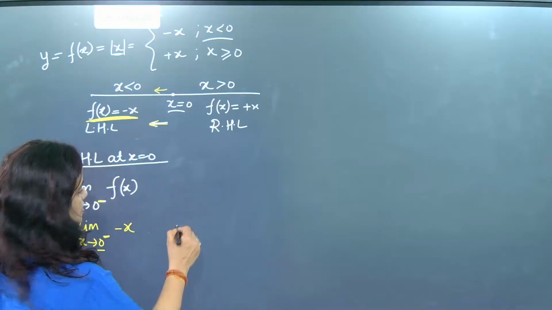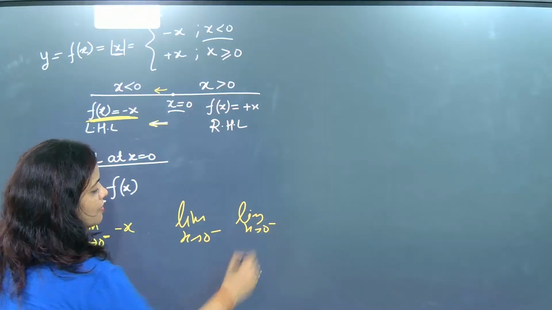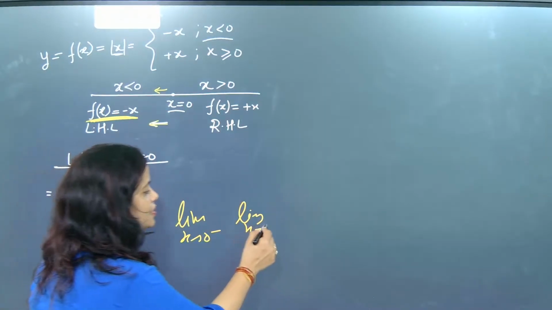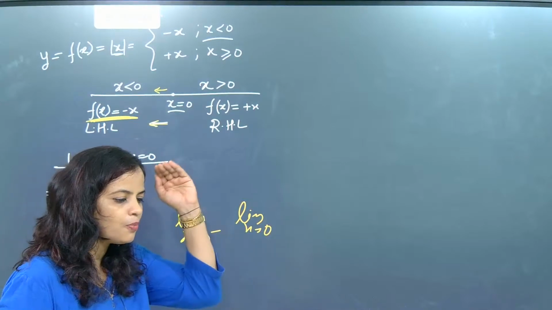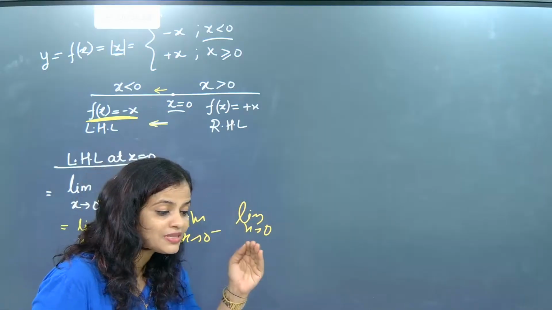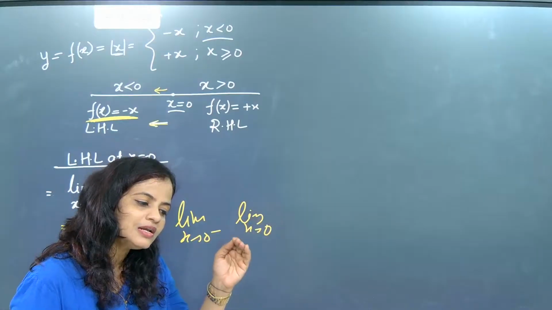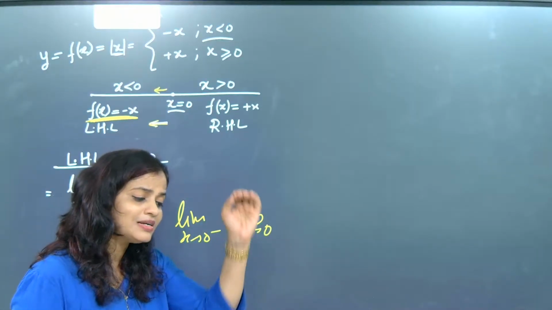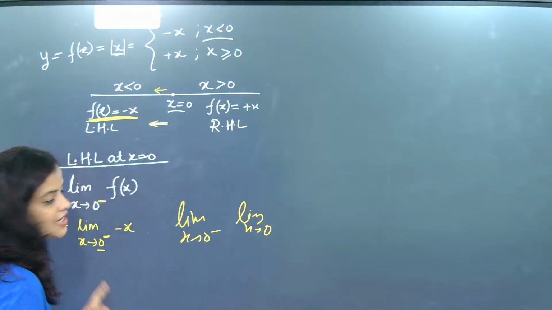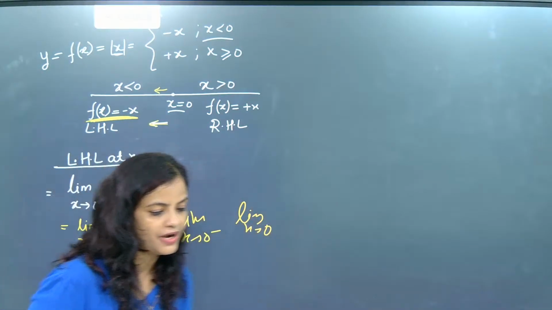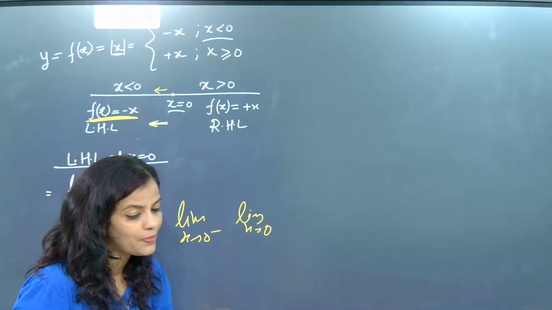Many students do this. They write limit x tends to 0 minus means limit x tends to 0. भाई, 0 भी तो नंबर है, इसको भी तो रिस्पेक्ट दो. 0 को भी रिस्पेक्ट चाहिए, ठीक है. अगर 0 के ऊपर माइनस है, इसका मतलब ये वो नहीं बता रहे कि मैं एग्जैक्टली 0 हूँ. It is not telling that I am 0. It is telling, भाई, मैं 0 से little less हूँ. I am little lesser than 0, but मैं 0 के साथ हूँ. तो इसके लिए 0 को हटाने के लिए हमको दूसरा वेरिएबल लेना पड़ेगा. So to remove 0, we have to take some variable which will do proper justification.